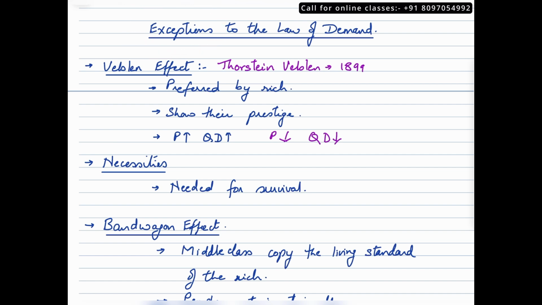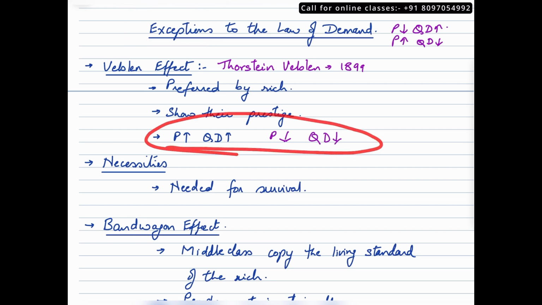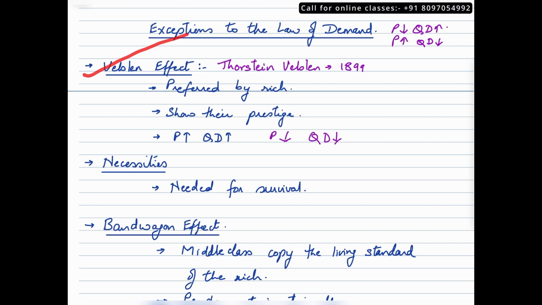Why? Because the law of demand states ceteris paribus, when the price falls, quantity demanded should go up, and when the price rises, quantity demanded should fall. But all the exceptions that we are going to study ahead of this would behave in this manner. Alright, so this is Veblen effect.